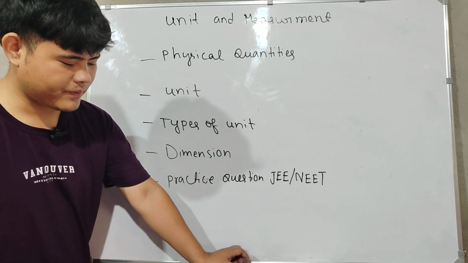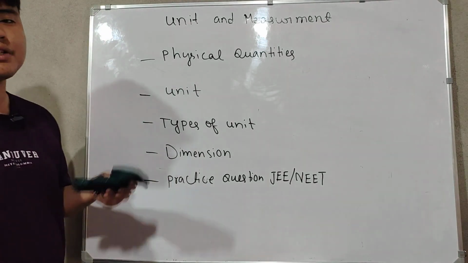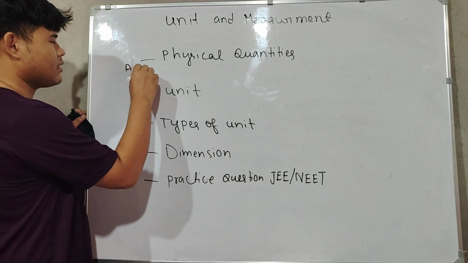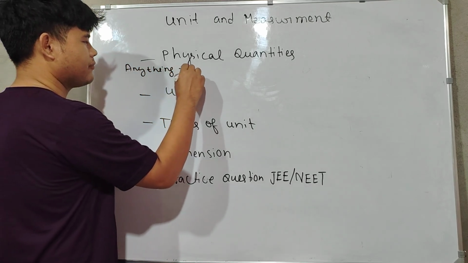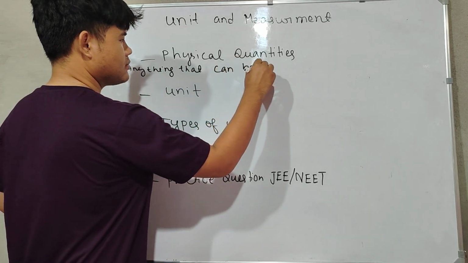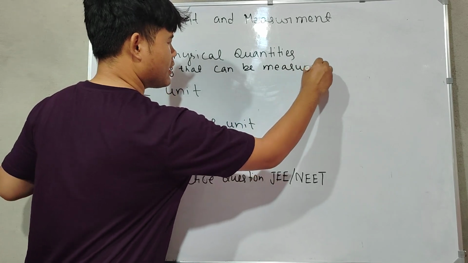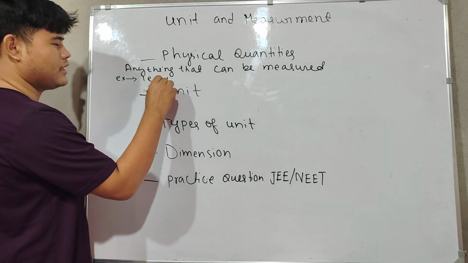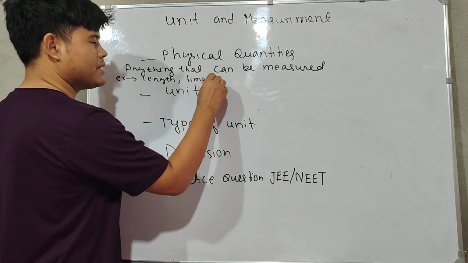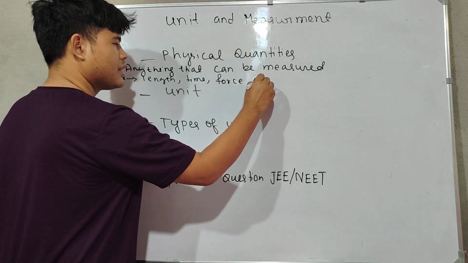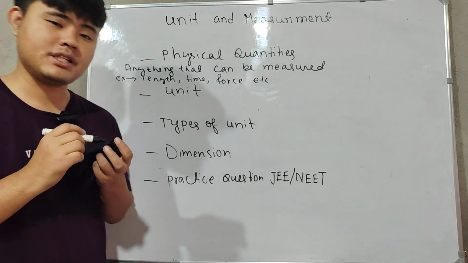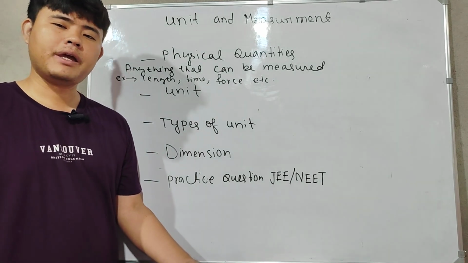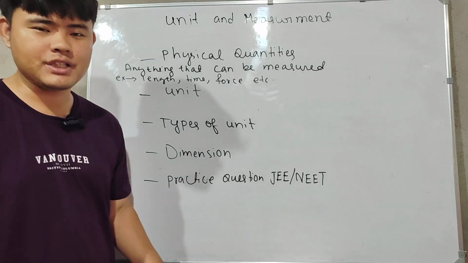So in physics, anything that can be measured is called a physical quantity. Physical quantities means anything that can be measured. So we know obviously what things can be measured, right? Examples: we can measure length, we can measure time, we can measure force also, etc. So there are many physical quantities that can be measured. Obviously, feelings, thinking, pain cannot be measured, so these are not physical quantities.